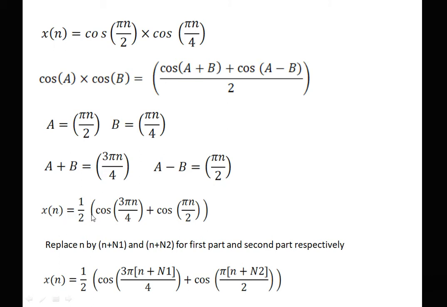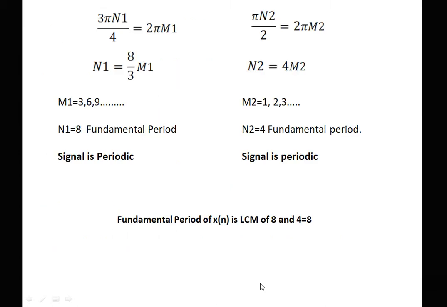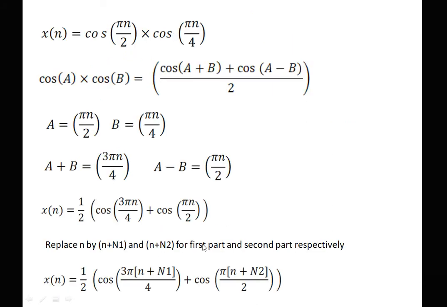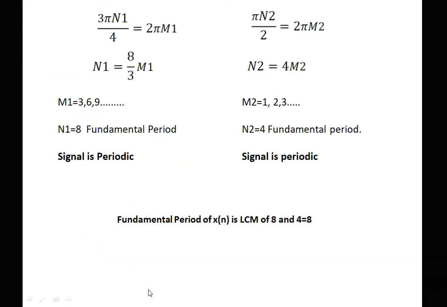x[n] is equal to 1/2. We put the values of A and B in this equation, so we get the equation 1/2 (cos(3πn/4) + cos(πn/2)). Now we will check the periodicity as the signals are added. So n is replaced by n plus N1 in the first term and n is replaced by n plus N2 in the second. Now we equate that portion to 2πm. 3πN1/4 is equal to 2πm1 and πN2/2 is equal to 2πm2. N1 is equal to 8/3 m1 and N2 is equal to 4 m2.